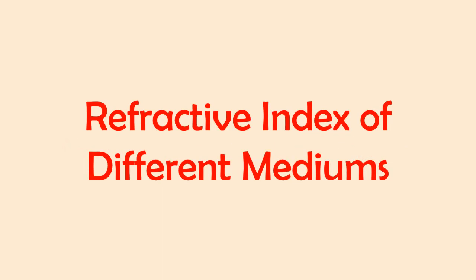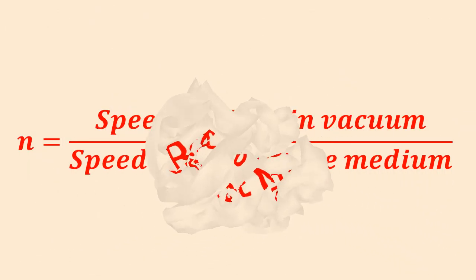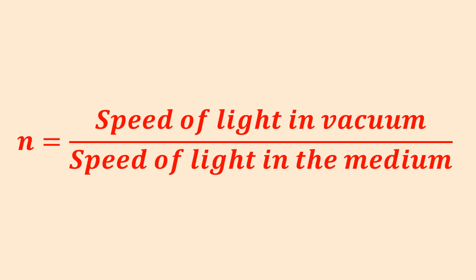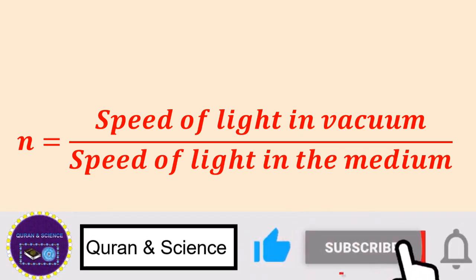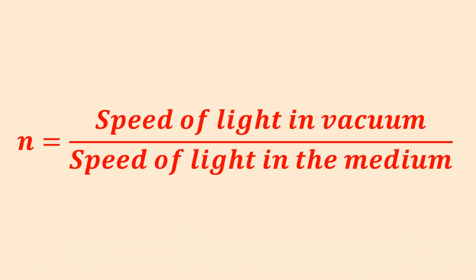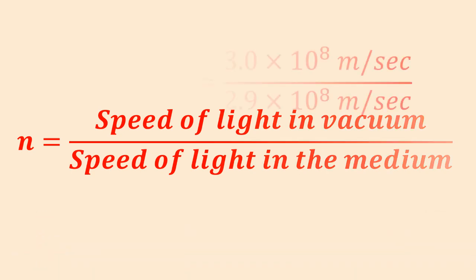Let's now discuss the refractive index of different mediums. In terms of speed of light, we can define refractive index as the ratio of the speed of light in vacuum to the speed of light in the medium. It is normally represented by a small letter n.